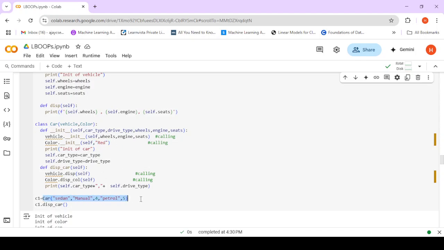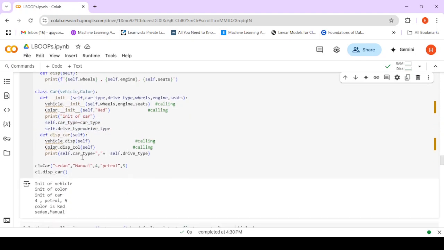So when I call this, it will be first init of Vehicle, init of Color, then init of Car is being used here. Then when display car is called, it will be display of Vehicle, display of Color, and then whatever are the lines of code left in the display car function.